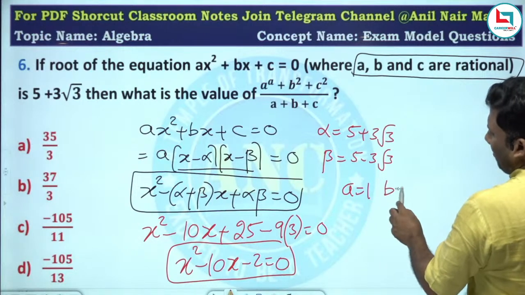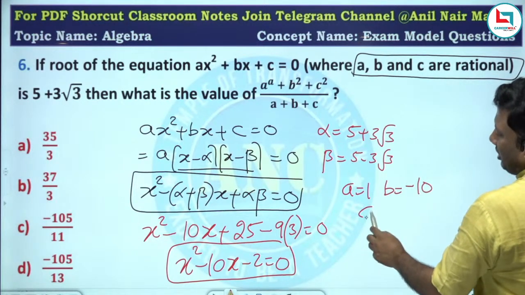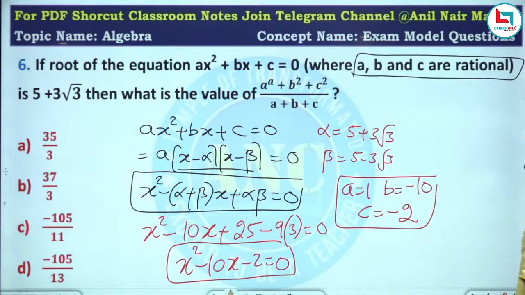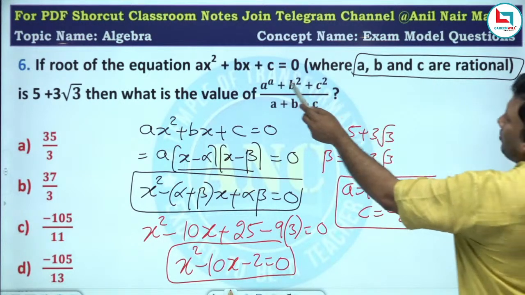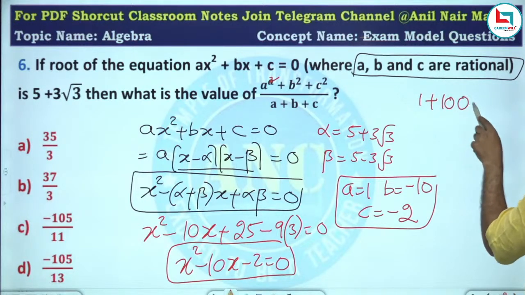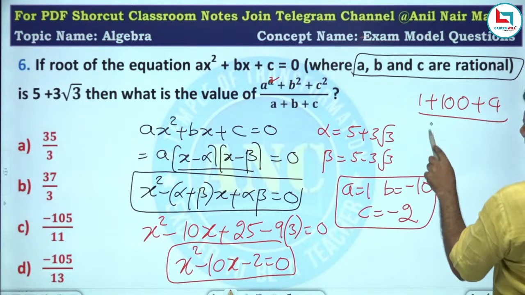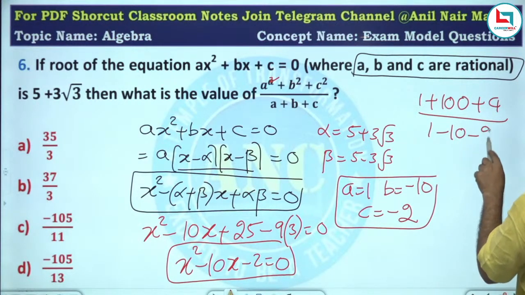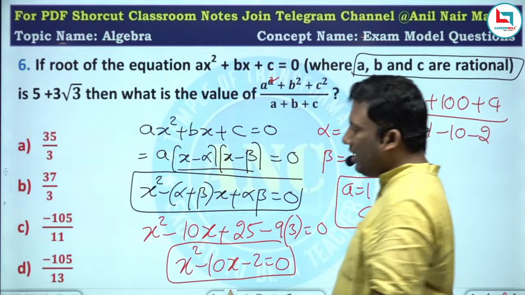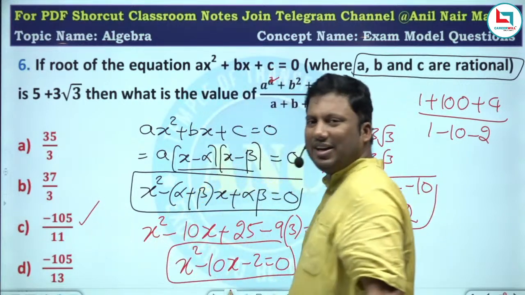A is 1, B is minus 10, C is minus 2. A square is 1, 10 square is 100, C square is 4, plus 1 minus 10 minus 2. The answer is minus 105 by 11. Very, very easy question.